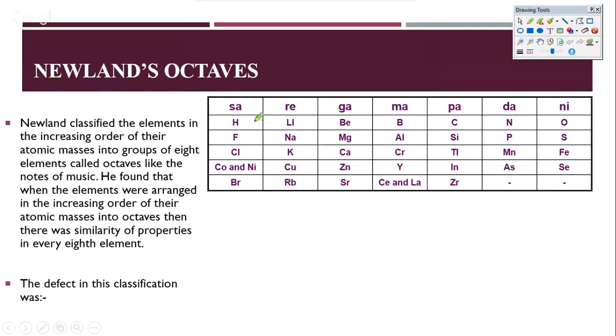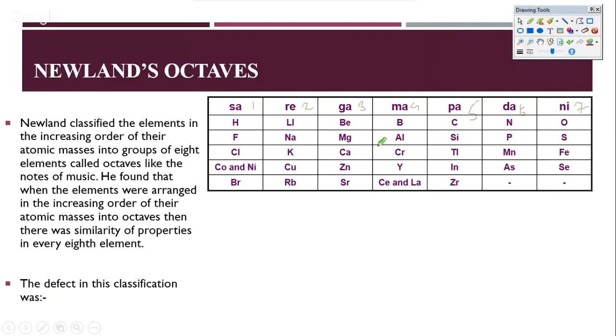Newlands basically said that elements are classified in octaves. When we say octaves, please note that there are only 7 columns. People sometimes end up writing 8, so you'll find this is 1, 2, 3, 4, 5, 6, and 7. Newlands spoke about octaves, and he said that octave means the eighth element will be similar to the first element, not the ninth. Like in Sa Re Ga Ma Pa Dha Ni Sa, you have the Sa, which is very similar to the initial Sa.